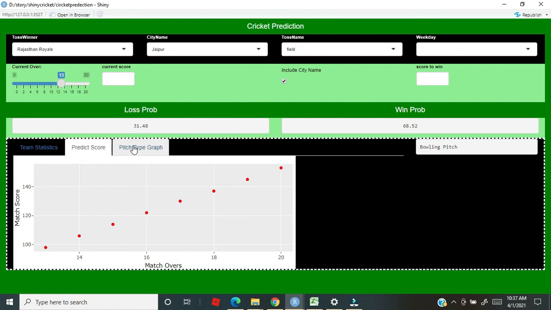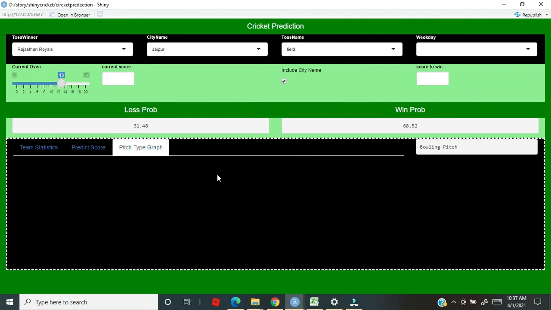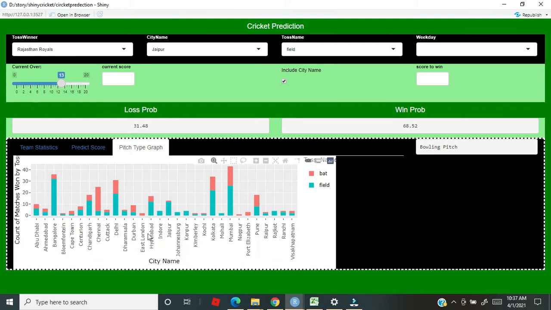Right, I just wanted to show a little prescription type of graph in here. Where's Jaipur? Jaipur here. See, so there's a lot of wins when people have taken fielding as their toss option. And so that's why it is showing as bowling pitch. So this is kind of a prescriptive graph on what type of pitch they are batting or bowling on.